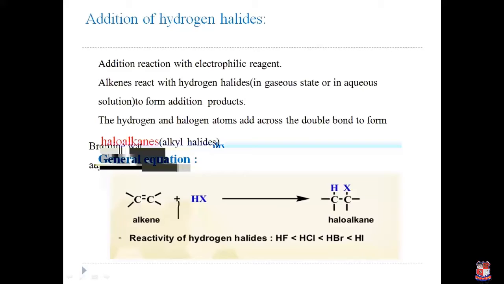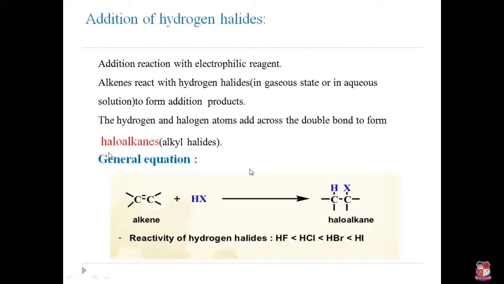Halide means again chlorine, bromine, iodine, fluoride. So, addition reaction with electrophilic reagent. This alkene reacts with hydrogen halide in gaseous state or in aqueous solution to form addition product. The hydrogen and halogen atom add across the double bond to form haloalkanes.